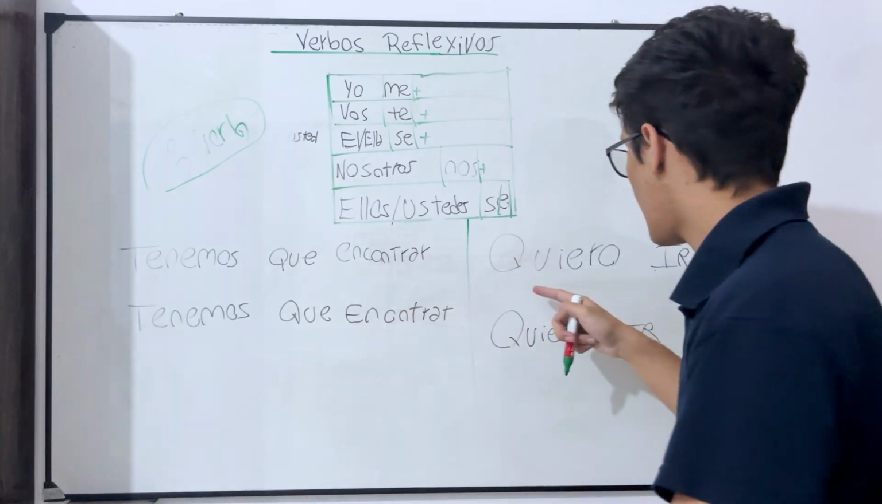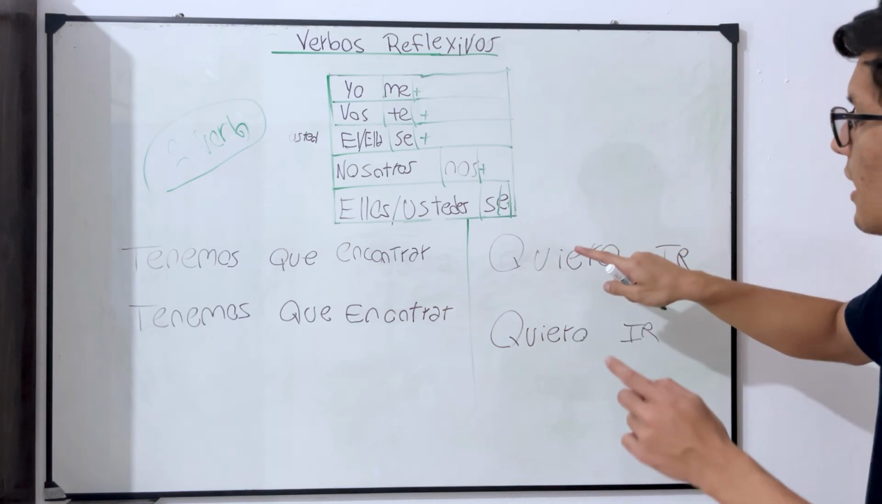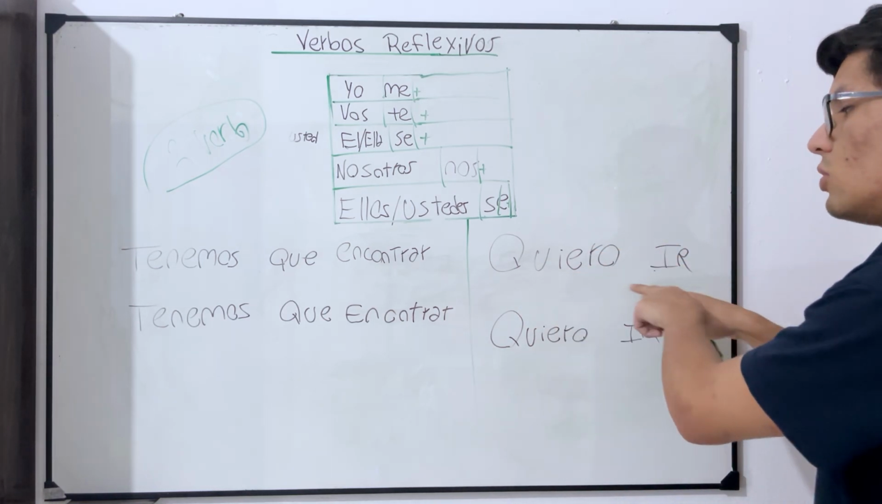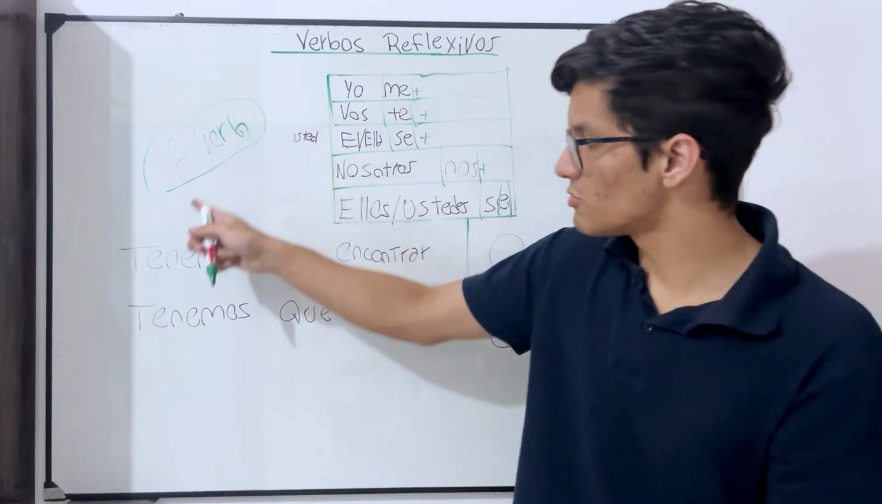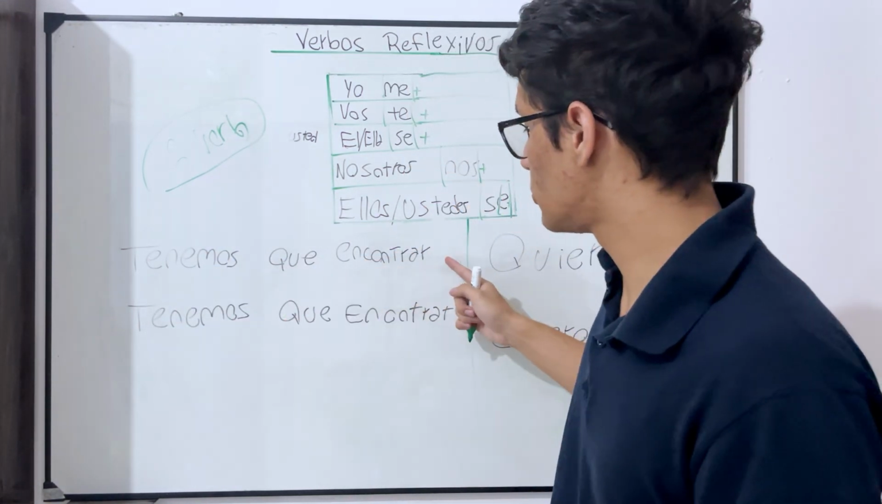The same here. "Quiero ir," this means I want to leave. We have two verbs: to want and then to go. So we have two different options to say exactly the same thing. So the first, "tenemos que encontrar."